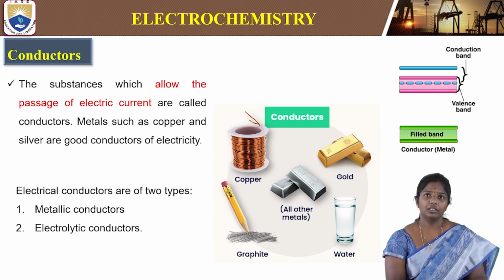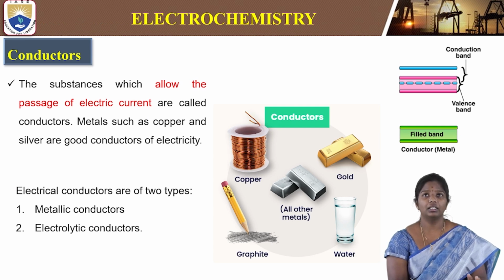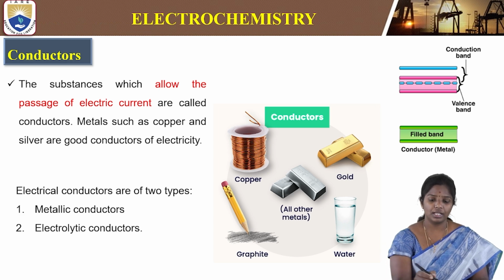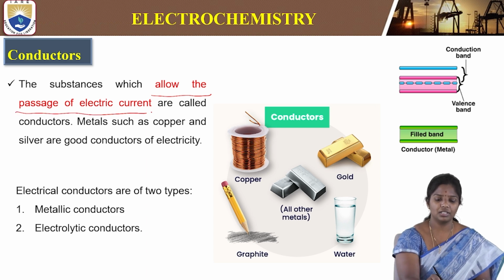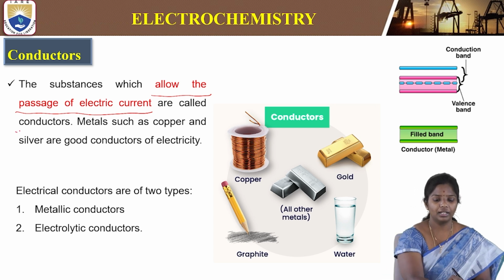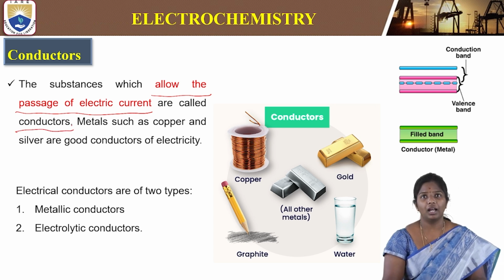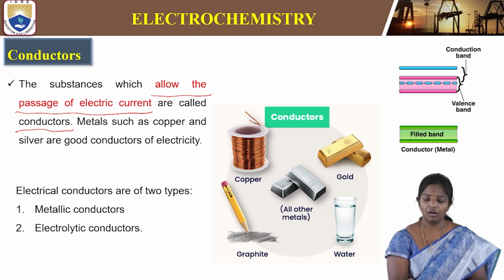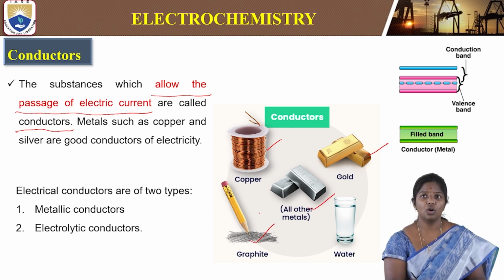So before understanding the electrochemistry, we have to understand what are conductors. We know there are some conducting materials that are used. The substances that allow passage of electric current are called conductors. How are these conductors formed? There are several metals like copper, gold, and other metals or graphite. So how are they formed?